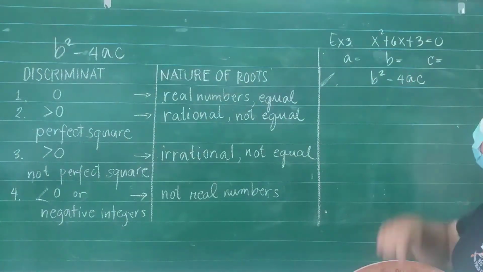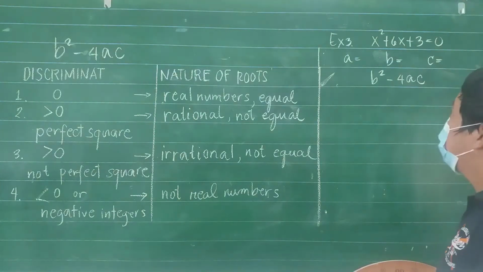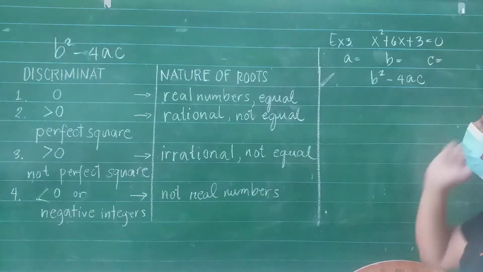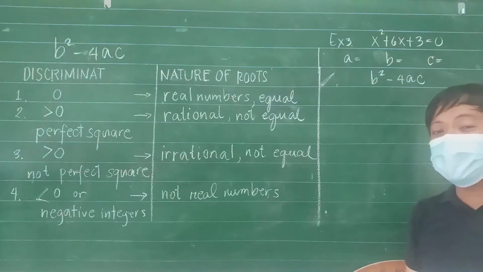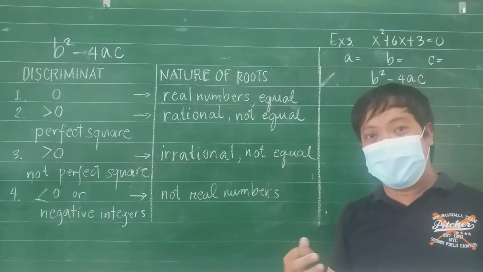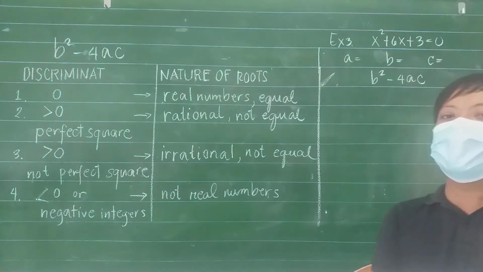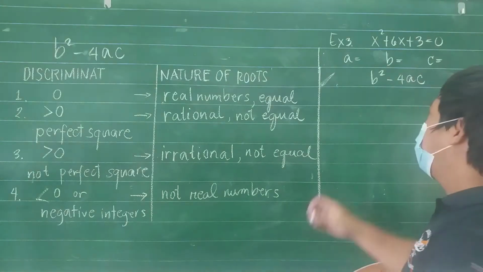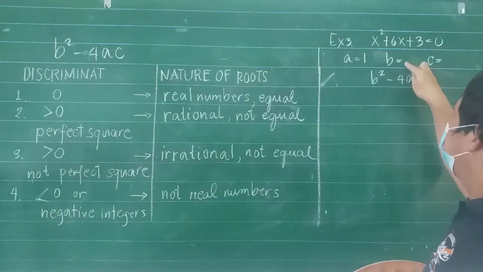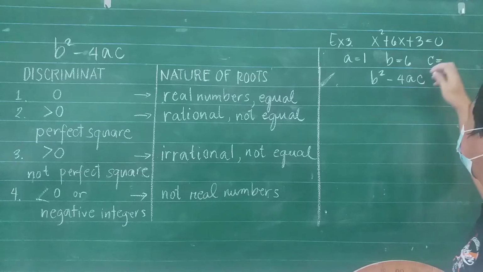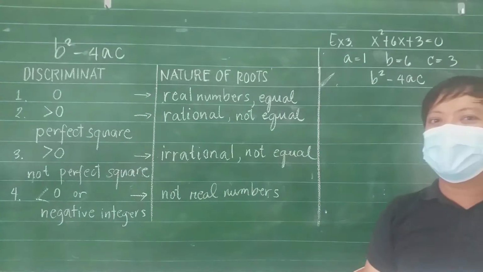Okay, example, this example is for discriminant number 3. Given the quadratic equation, x squared plus 6x plus 3 is equal to 0, we're going to identify once again the value of a, b, c. Okay, what do you think is the value of a? Okay, it's 1. This one is 6 and our c is 3.